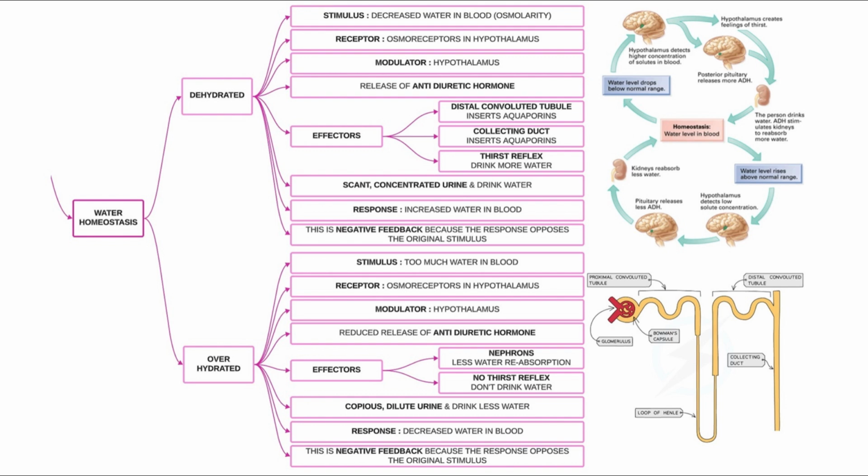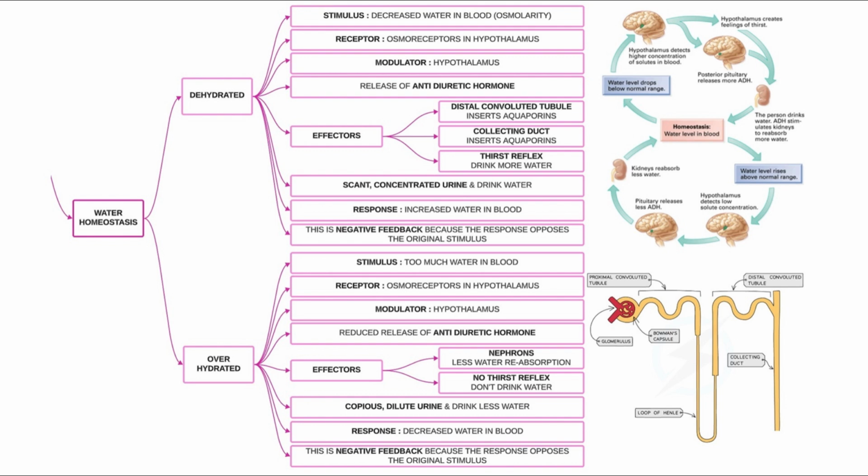But what happens if you drink too much water? The stimulus is too much water in the blood, or not enough salt in the blood. The receptor is the osmoreceptor in the hypothalamus. The modulator is the hypothalamus, and this causes a reduction in the release of antidiuretic hormone from the posterior pituitary. The effectors are the nephrons, which reabsorb less water, and the thirst reflex is switched off, and you don't feel like drinking water. The effect of this is copious dilute urine, so you're urinating a lot and it's very light in colour, and you don't feel like drinking water.